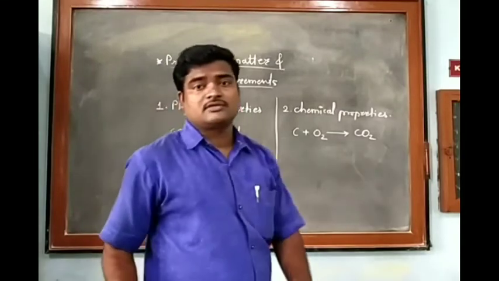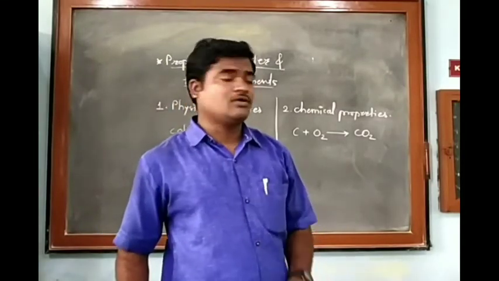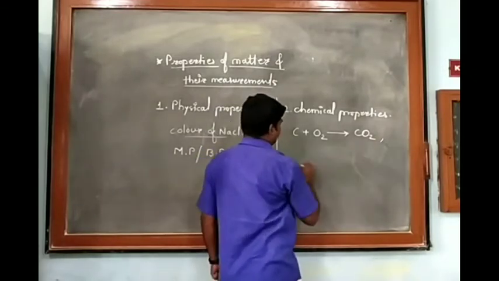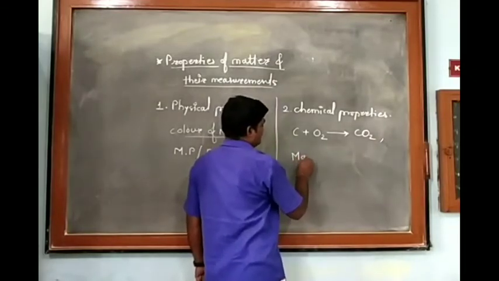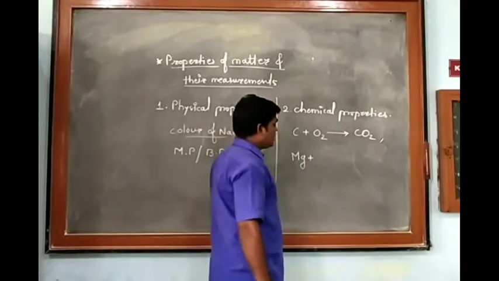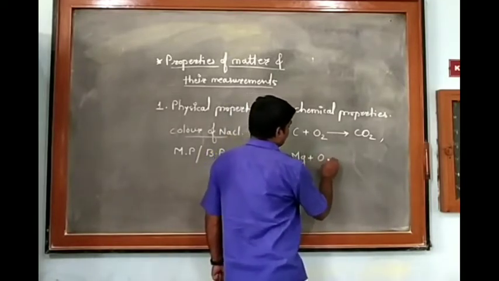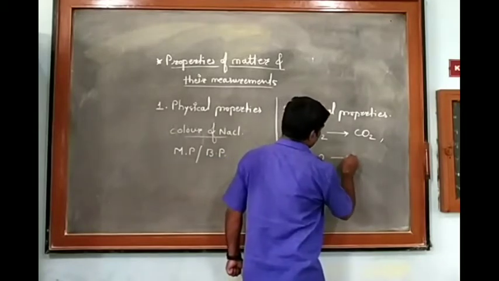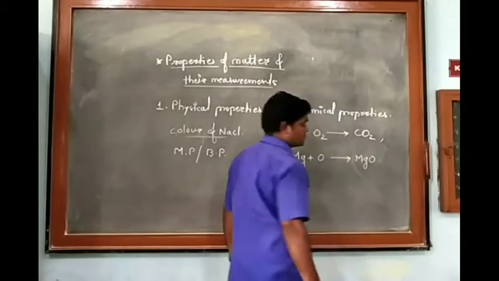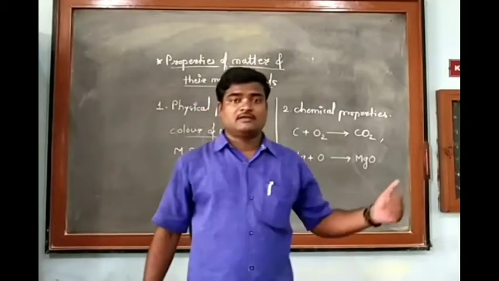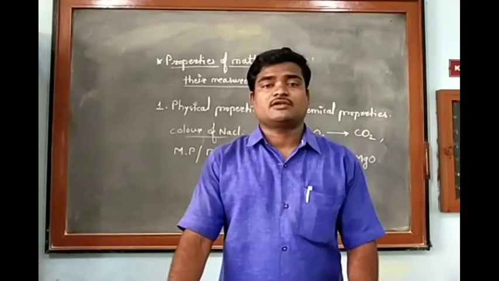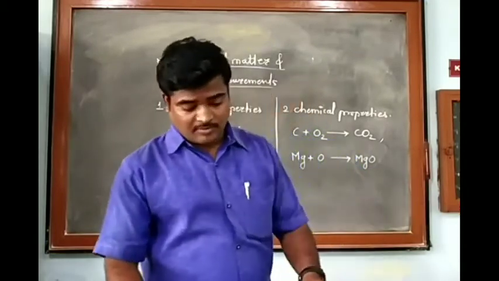But for the chemical properties, it will not be like that. Suppose we take another example, a magnesium wire, when we burn it in air, it will form MgO, magnesium oxide. So this is the chemical property. By changing its composition, we can measure the chemical property.